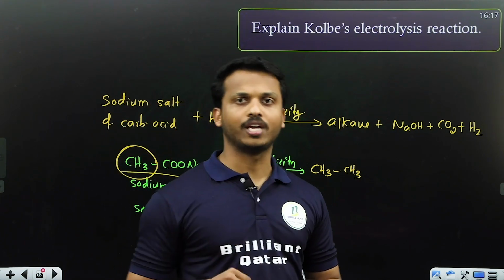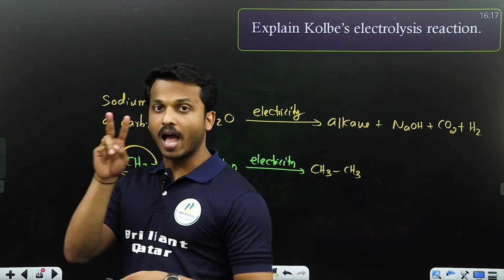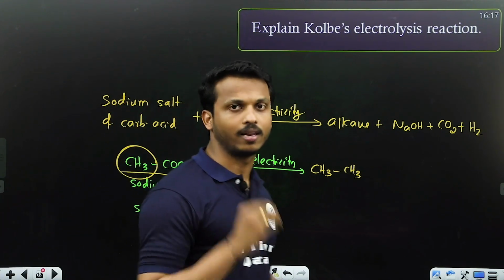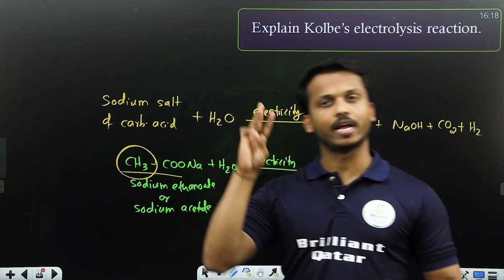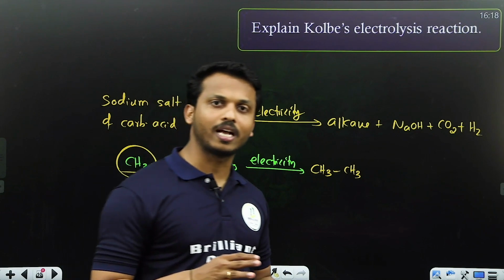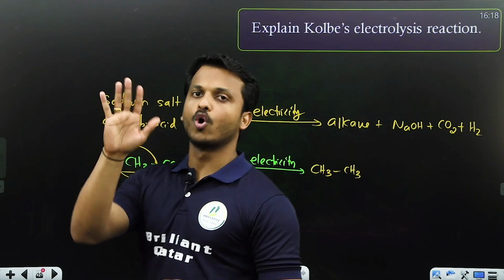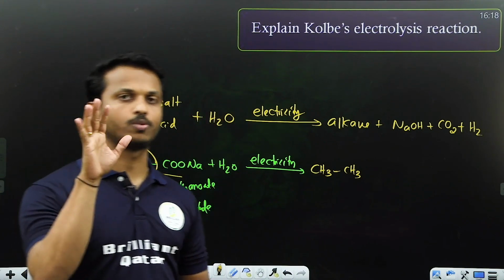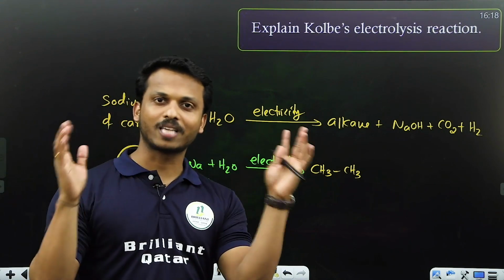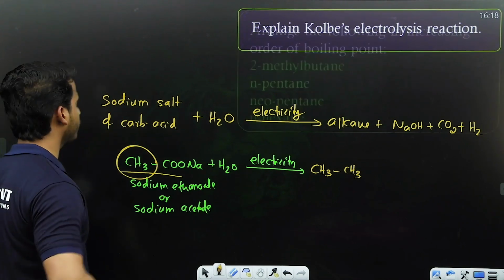One is hydrogenation of an unsaturated compound, which becomes saturated. Second method is from haloalkane, by treating with hydrogen, zinc and acid, you will get alkane. Third one, Wurtz reaction, that is also from haloalkane. Fourth is from the sodium salt of carboxylic acid: either you can perform decarboxylation or you can perform Kolbe's electrolysis. These are the five reactions we have for preparing alkanes. These are the main types of questions you can expect here.